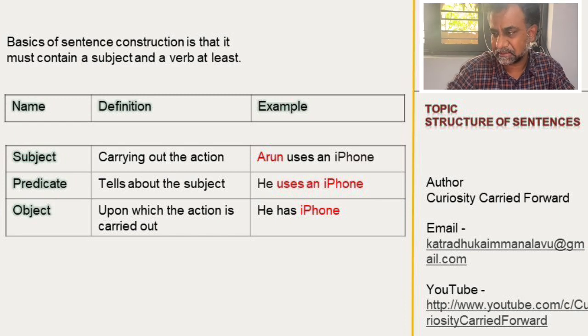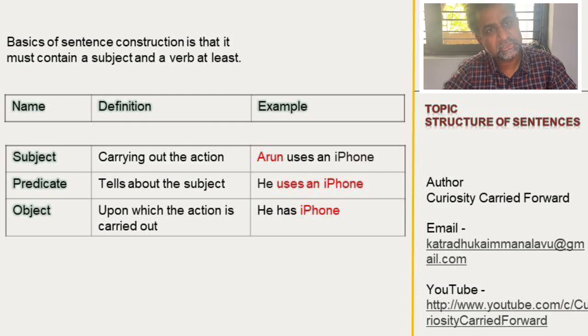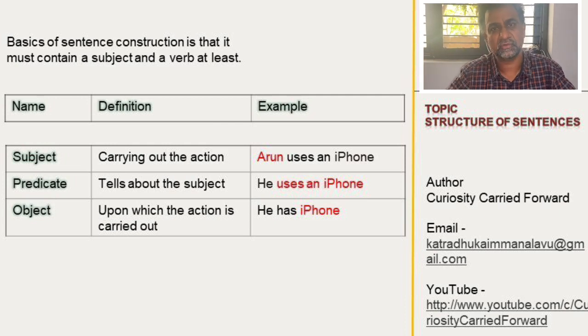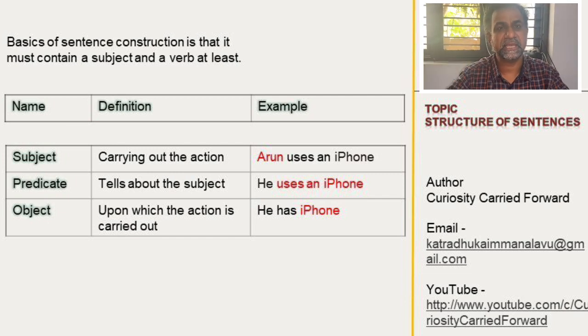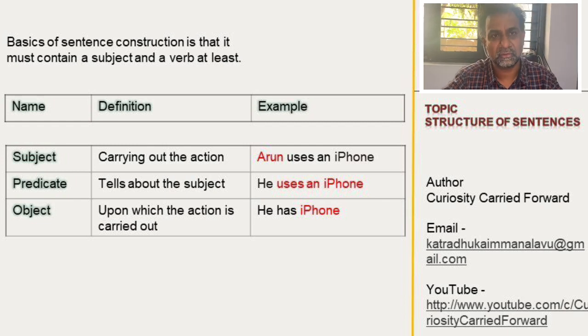See, for example, Arun uses an iPhone. We all know Arun is the subject. What is he doing? Uses an iPhone. That entire part is the predicate. So you divide the sentence into three things. Uses an iPhone, the entire portion is the predicate. Now the last one is the object. What is the subject using? He has an iPhone. That iPhone is the object, at the end of the sentence.